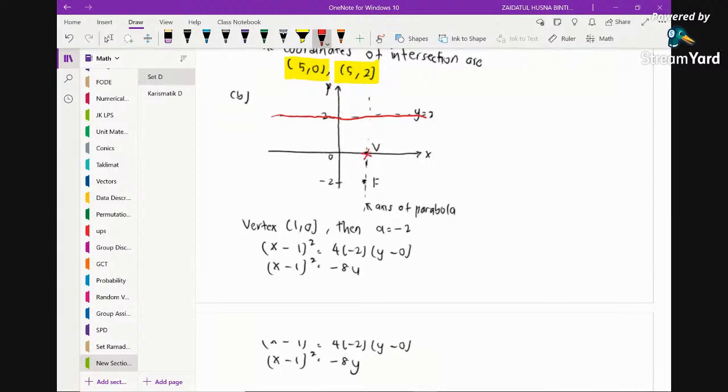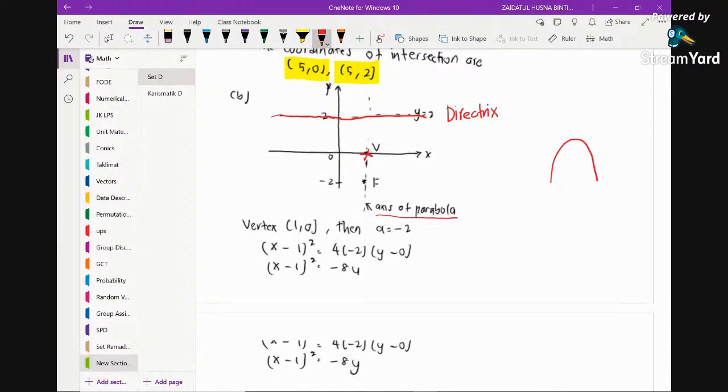Because the vertex is down here and the directrix is here, so this is the directrix. So we know that it's going to open downwards. This is the axis of the parabola. So the vertex is 1, 0, and then we can conclude that the p or the a is negative 2.